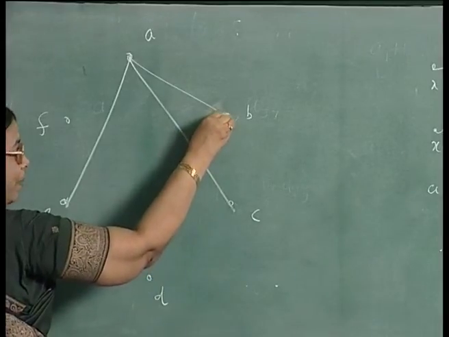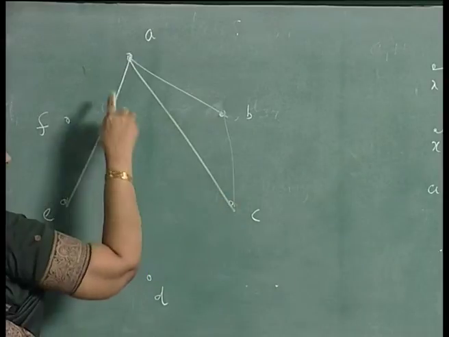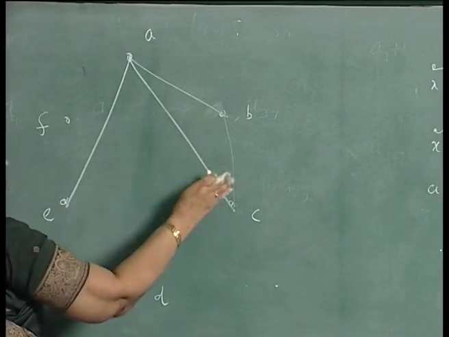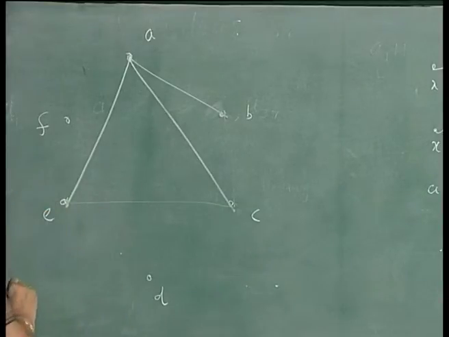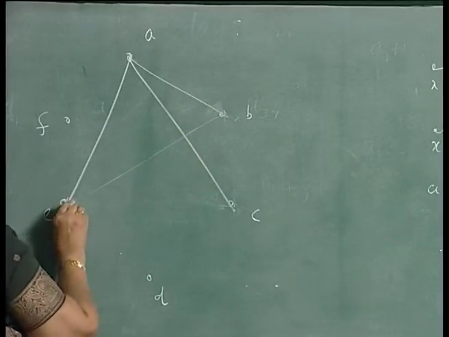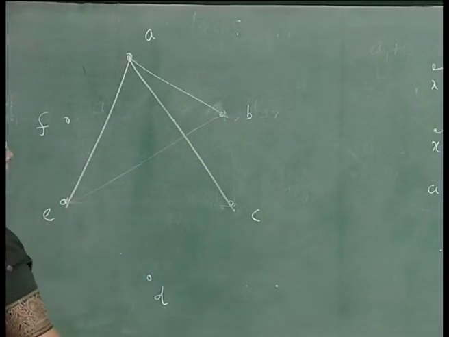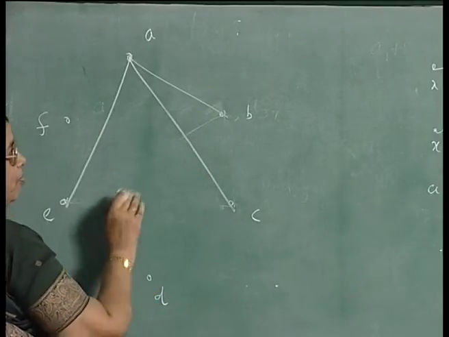If B and C are friends, then you have 3 mutual friends. Or if E and C are friends, again you are having 3 mutual friends. Otherwise, if B and E are friends, again you are having 3 mutual friends. On the other hand, suppose none of them are mutual friends.